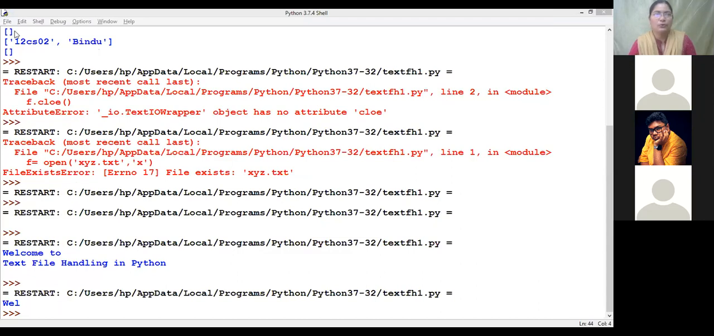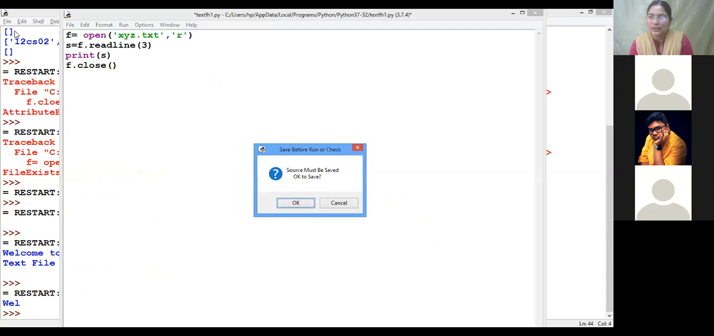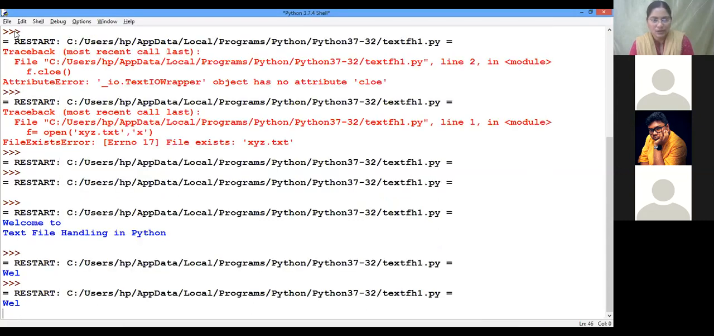Okay, so now if you want to retrieve the first line, for readline, whatever parameter you give is the number of lines. Suppose you want to retrieve 3 lines, but the third line is not there. So it will read either the 3 lines, the maximum number we have given, or until the end of file is reached. If that is reached, that much only it will read. Okay, let us see. Readline.